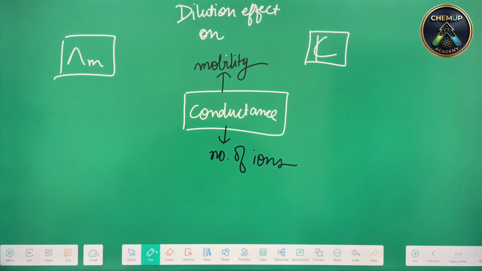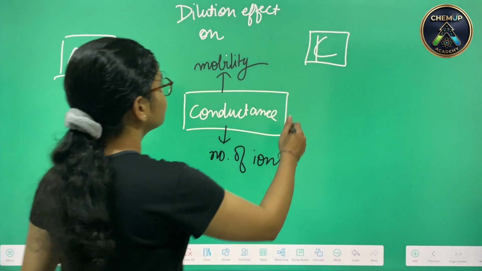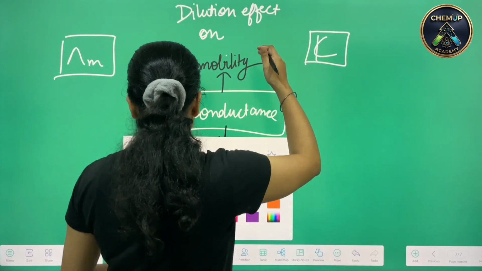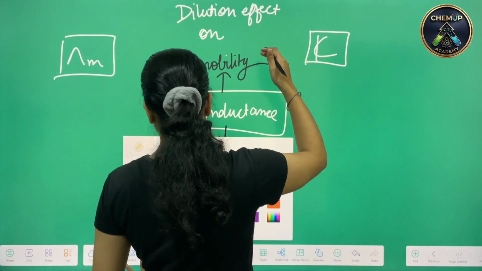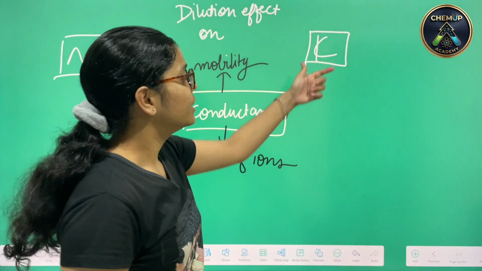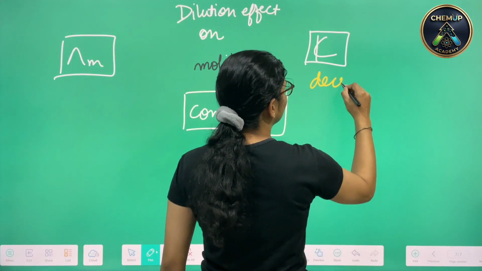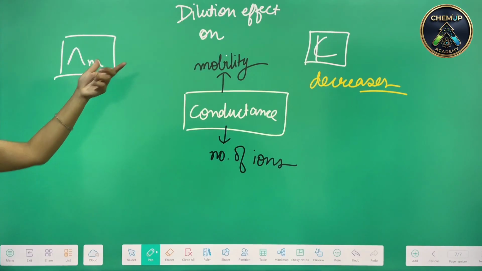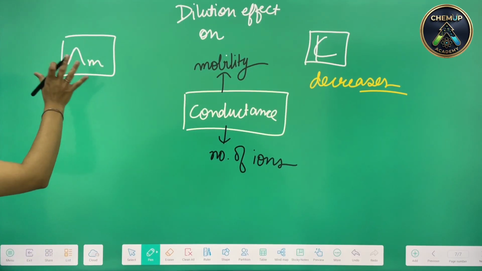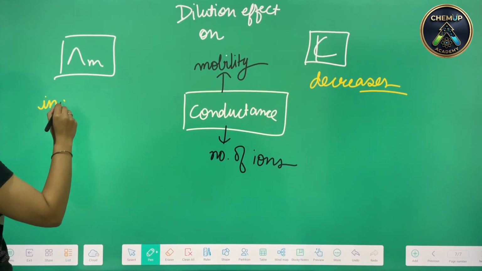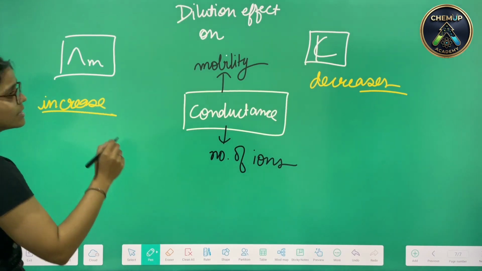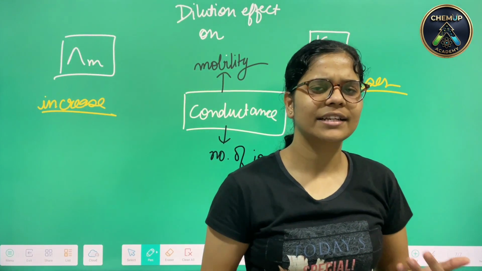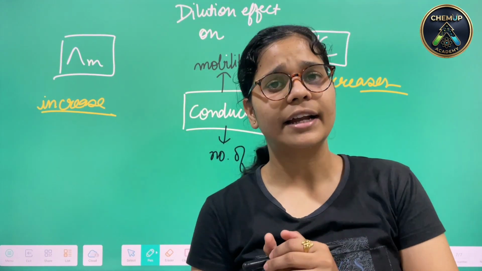So if we talk in terms of dilution effect on kappa, we can say that whenever there is dilution, the kappa usually decreases. And whenever there is dilution, the molar volume usually increases. This is the conclusive statement. How can I say that it is decreasing, or how can I say that it is increasing?